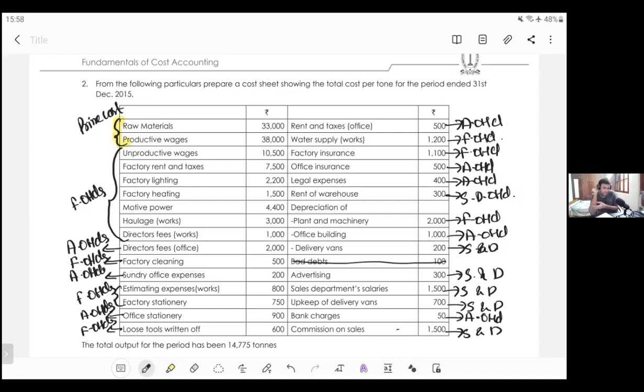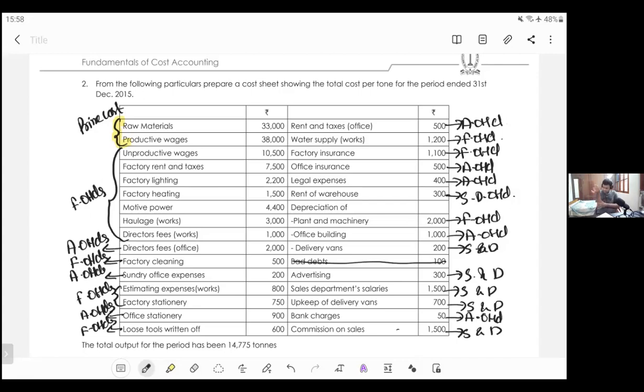Chalo, let's go ahead and try to calculate the total cost. Sir, what is meant by estimating expenses? They are estimating the overheads cost. For that, you require a professional.